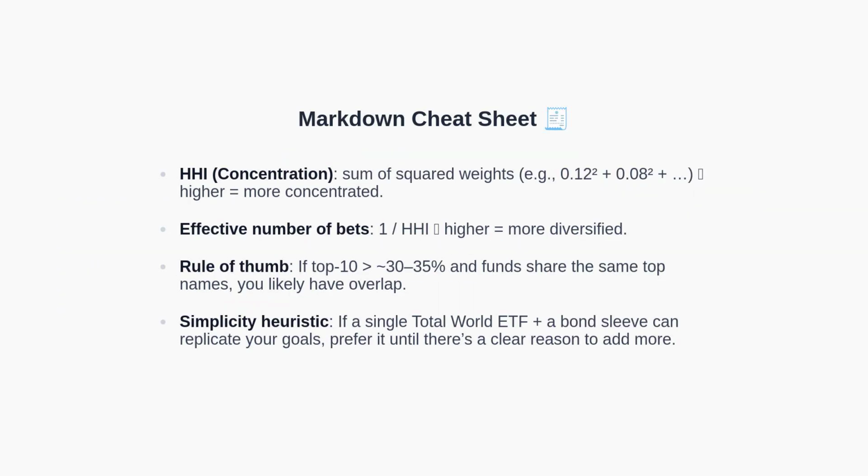Meanwhile, here is a concise cheat sheet. HHI is the sum of squared portfolio weights and increases as concentration rises. The effective number of bets is the reciprocal of HHI, and provides an intuitive measure of diversification. A rule of thumb: high top 10 weight combined with repeated top names suggests overlap. Consider using a single Total World ETF plus a bond sleeve unless there is a deliberate, evidence-based reason to add complexity.